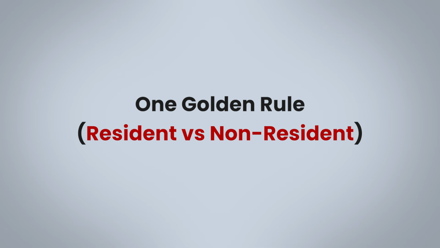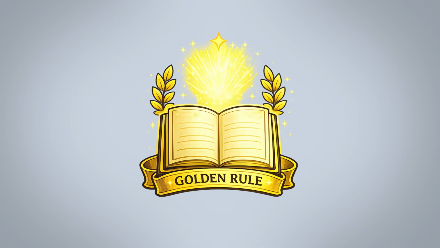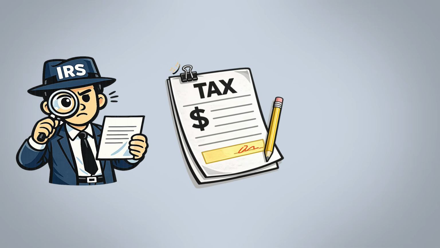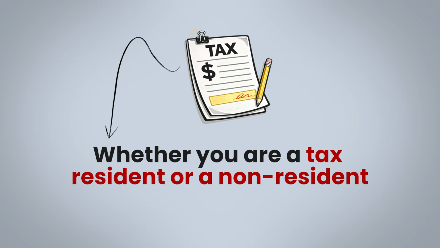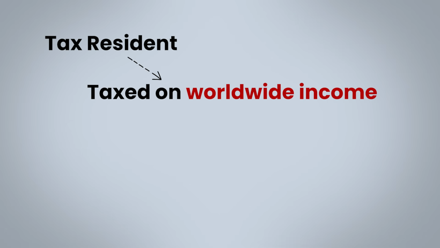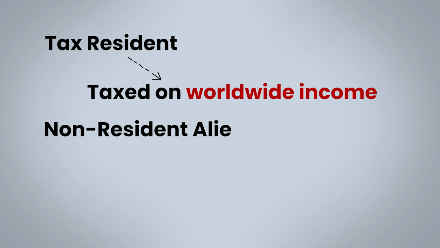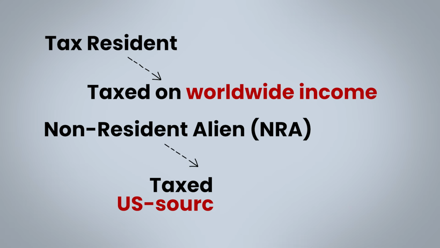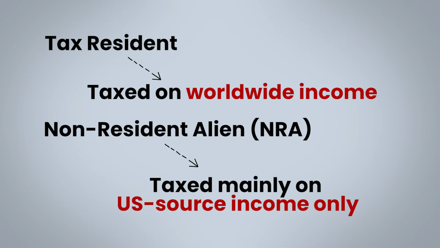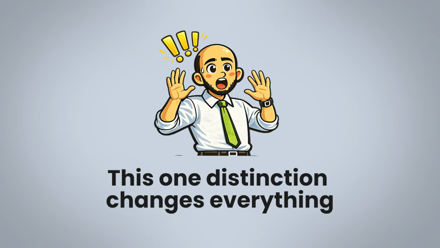One golden rule, resident versus non-resident. Let's start with one golden rule. US tax treatment depends entirely on whether you are a tax resident or a non-resident. Tax resident, taxed on worldwide income. Non-resident alien, NRA, taxed mainly on US source income only. This one distinction changes everything.